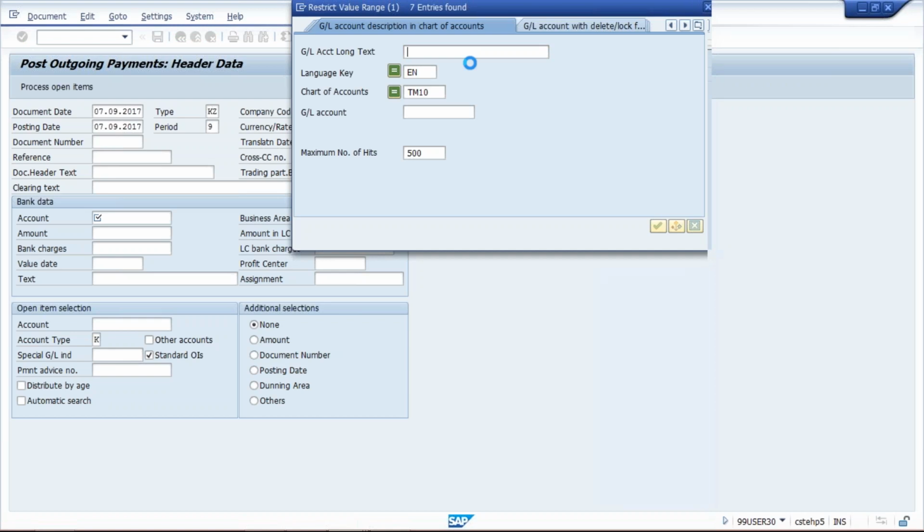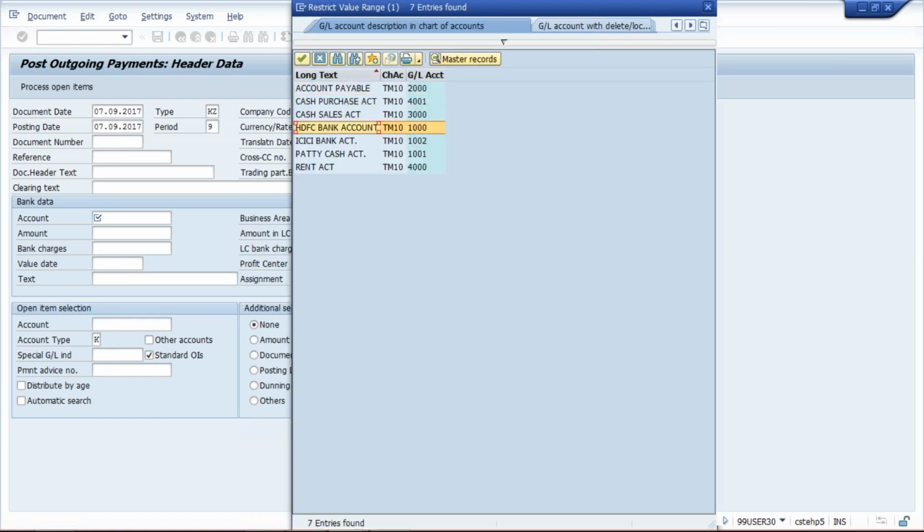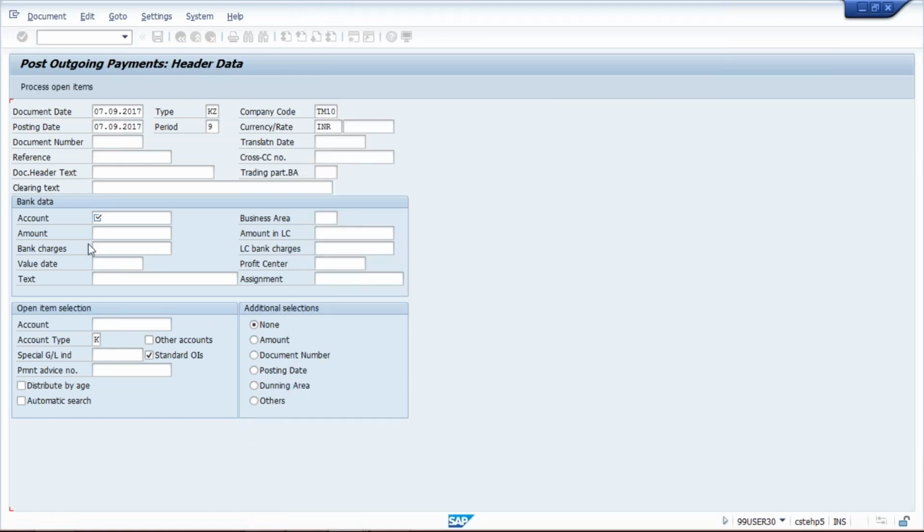So we have the HDFC GL account here. If you want to make payment by HDFC, you can select this one. If you want to make payment by ICICI, you can select that GL. Now I am going to make payment through HDFC Bank GL. I have selected that. And how much amount are we going to pay, guys? 700 rupees. So I have given 700 rupees.